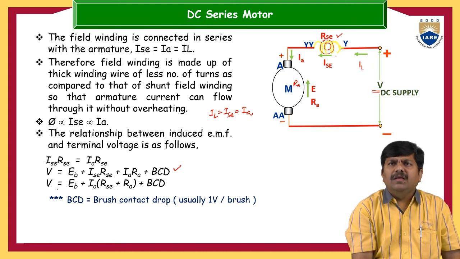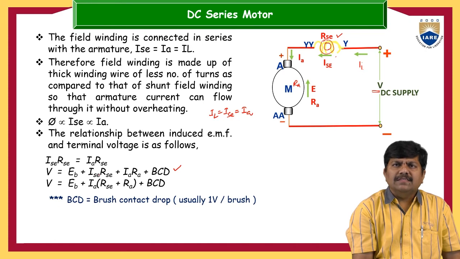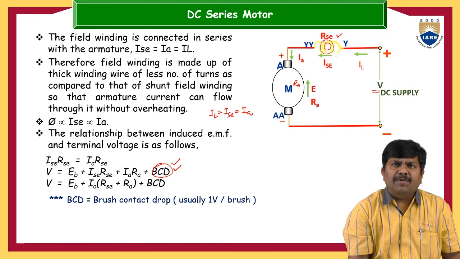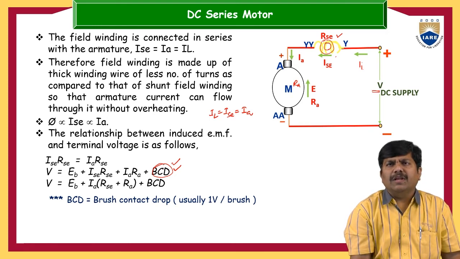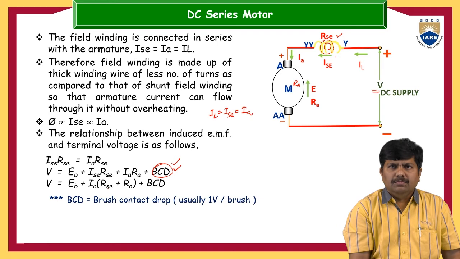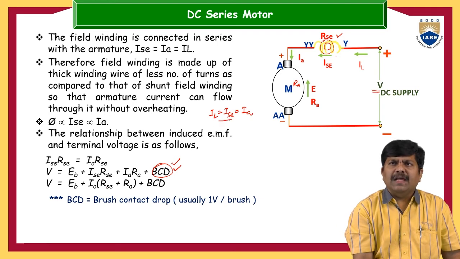So which is nothing but V is equal to EB plus I series R series plus IARA, plus additionally some brush contact drop will be there. Now if it is clearly mentioned in the data, you can take it, otherwise you can ignore this BCD. And with the help of this current balance equation, you can approximate that series current and IA current will be same. So V is equal to EB plus IA.